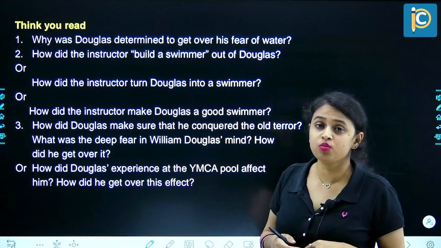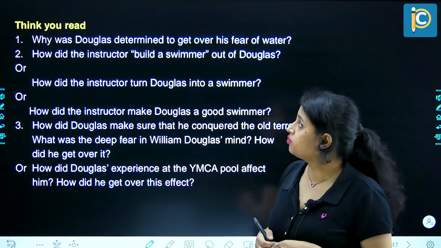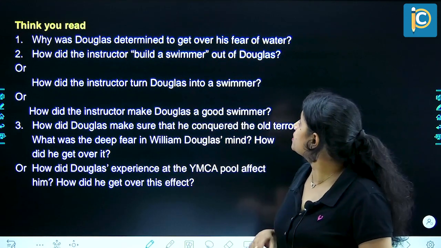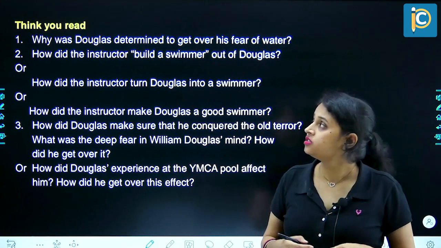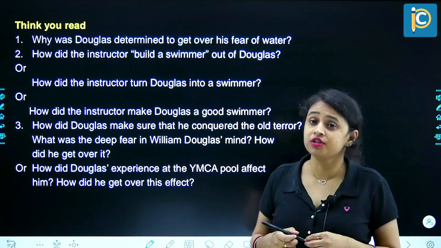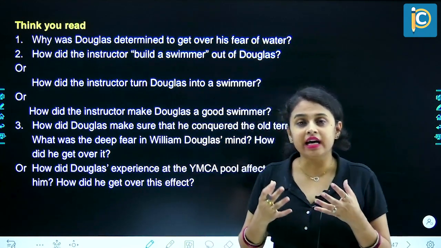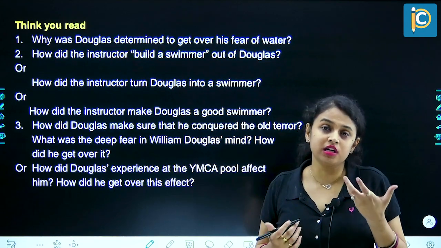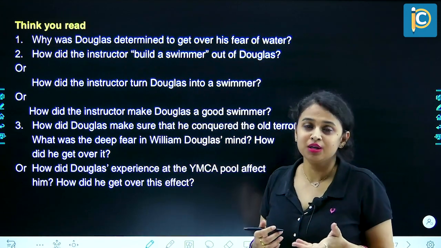So think as you read. Question number 1. Why was Douglas determined to get over his fear of water? So Douglas was determined to get over his fear of water because he really wanted to learn how to swim. And for learning how to swim, he had to be in the pool.